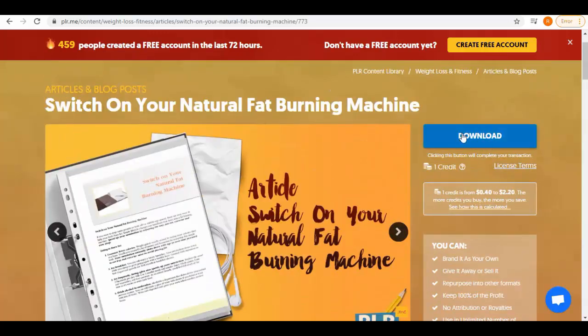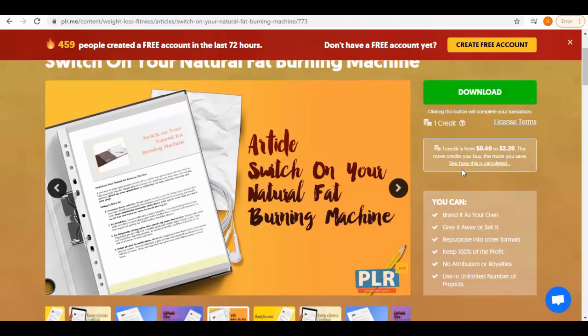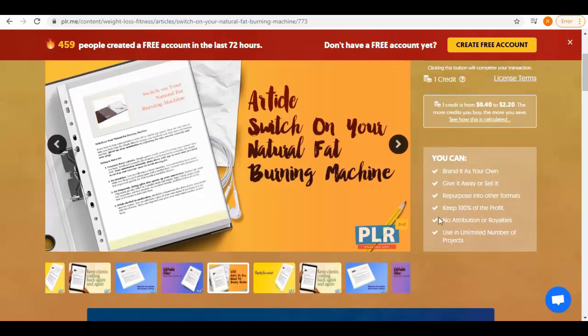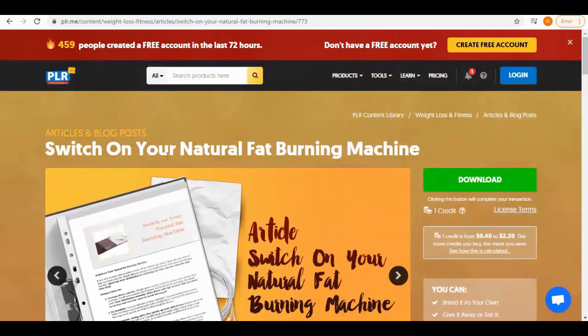On top, we have this download button to download this product. Here it also shows the credits requirement and license terms. One credit is from 40 cents to $2.20. The more credits you buy, the more you save. Again, what you can do. The name is Switch On Your Natural Fat Burning Machine.